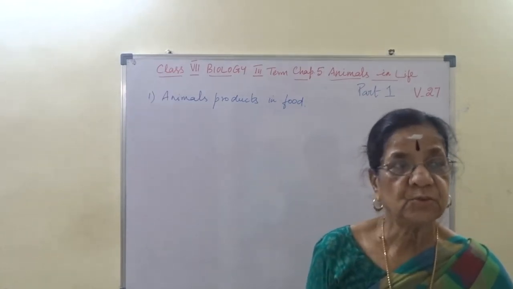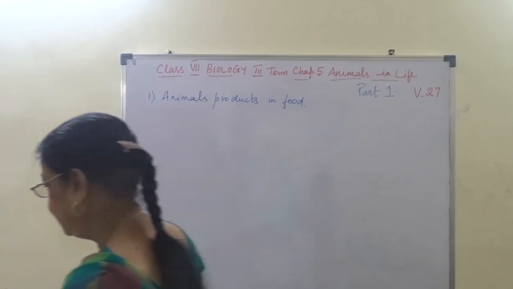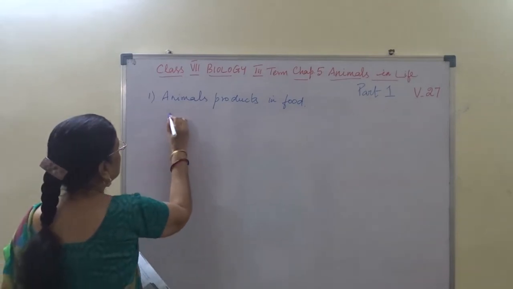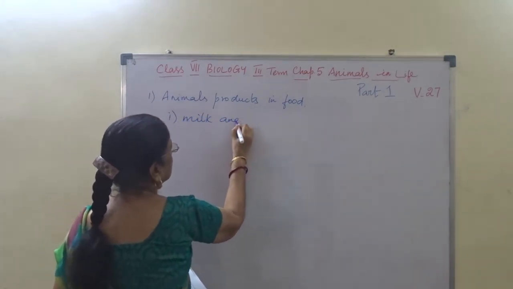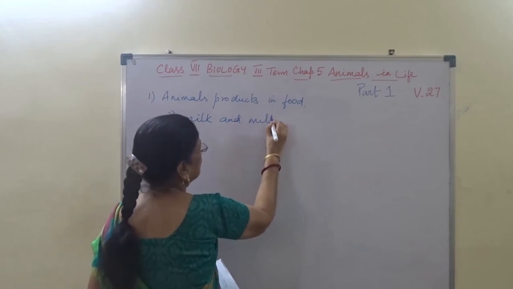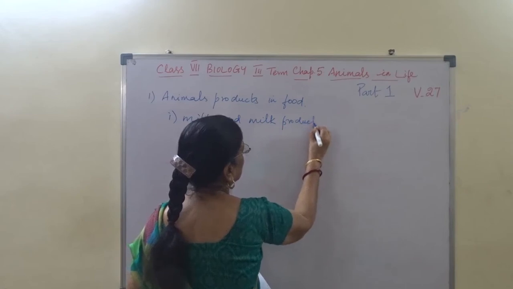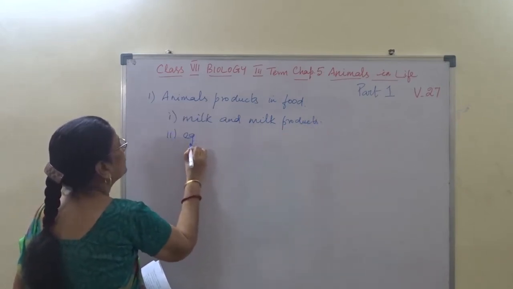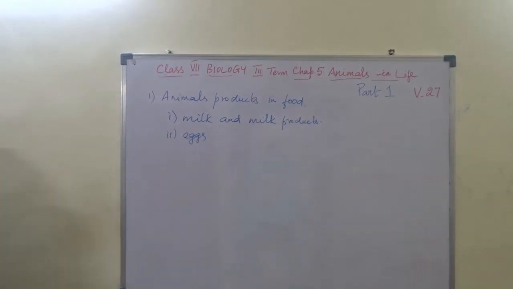Next one is egg. Animal products as food: first, milk and milk products. Then the second one is the egg.